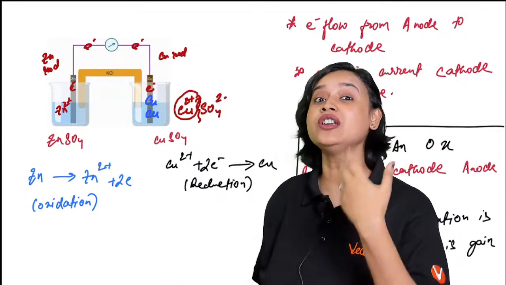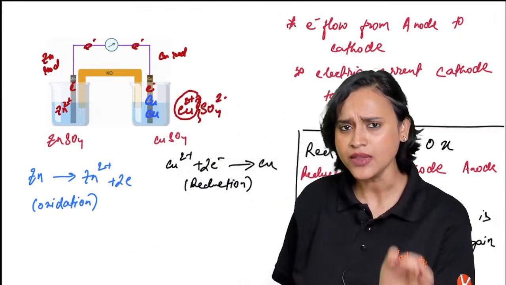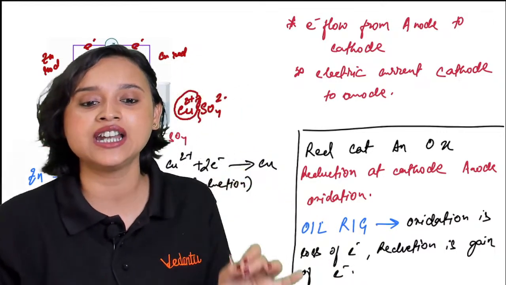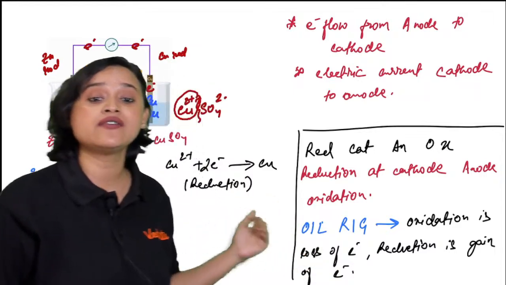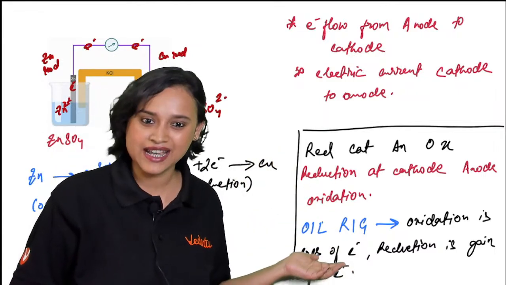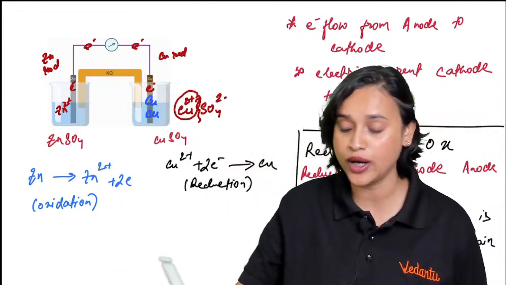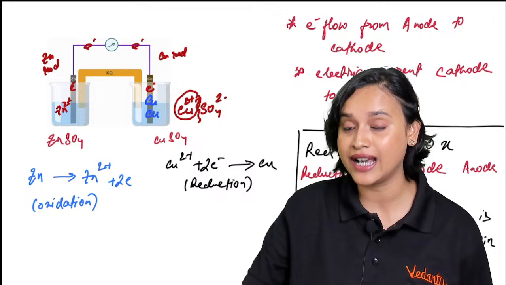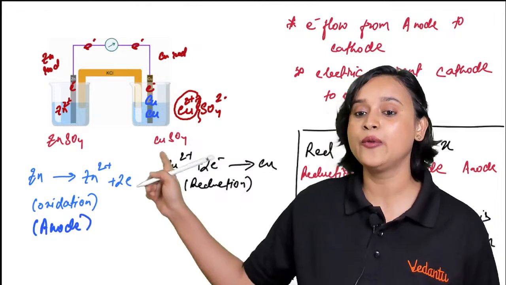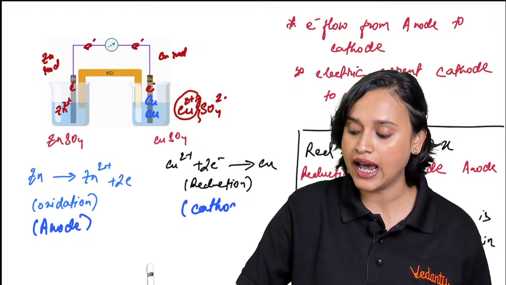Now we are going to talk about electrodes, and electrodes are of two types. You have anode and you have cathode. Wherever oxidation is happening, that electrode is called the anode, and wherever reduction is happening, that is called the cathode. So the zinc rod, where oxidation is happening, what am I going to call it? If oxidation is happening, this is our anode. And wherever reduction is happening, which is the copper part, that will be our cathode.